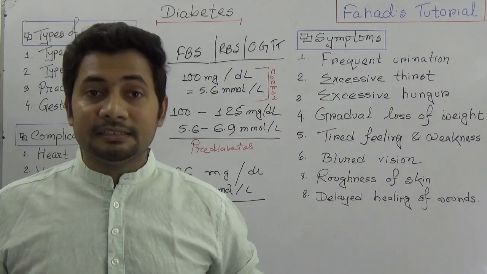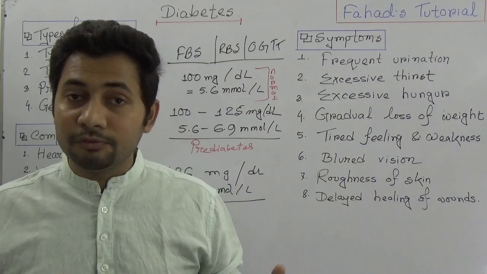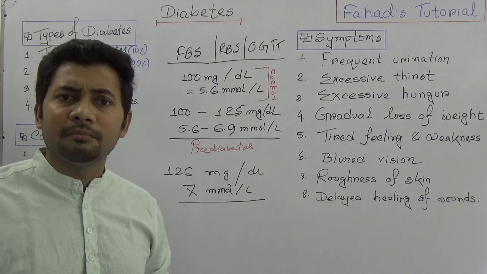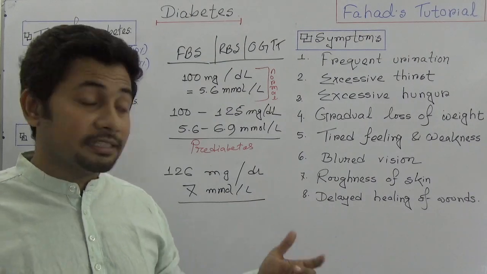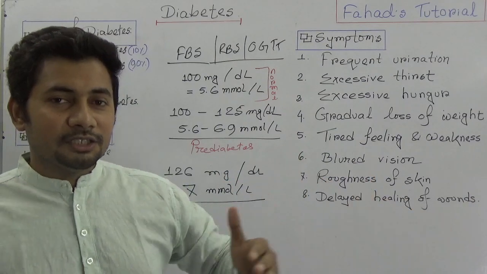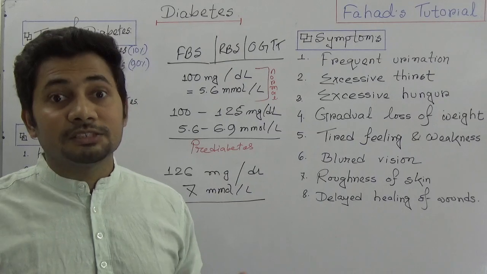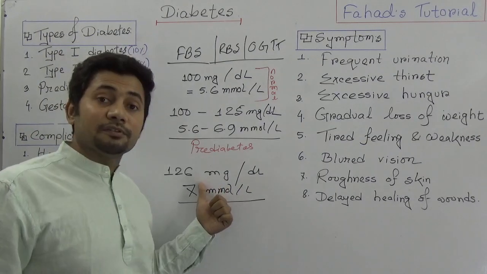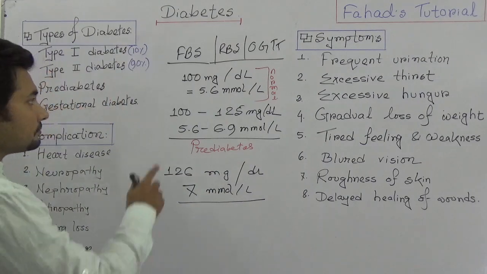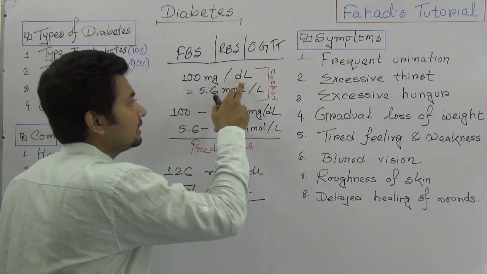I mean, you take dinner and then you have an 8 to 10 hour gap where you didn't take any food, and then you took the test and you got 126 milligram per deciliter of blood, then we can say, okay, the diabetes has started. So you have already developed a condition in the body where it produces less insulin, and that is why the sugar level increases. So 100 milligram per deciliter is a normal range.